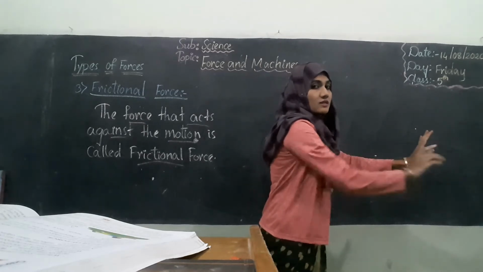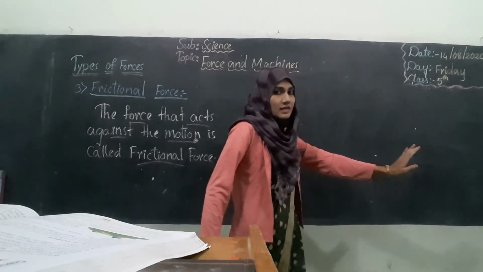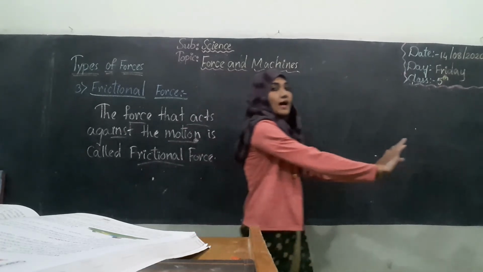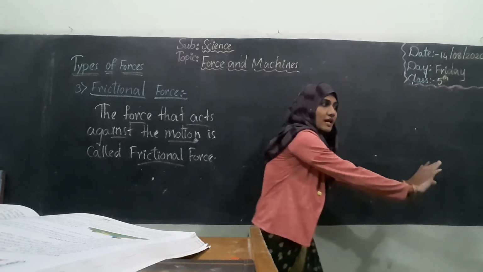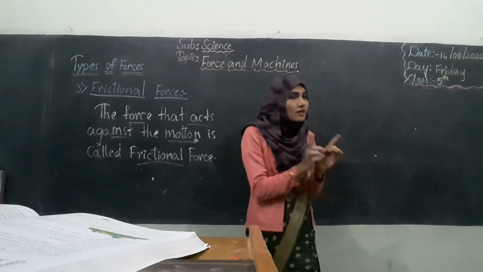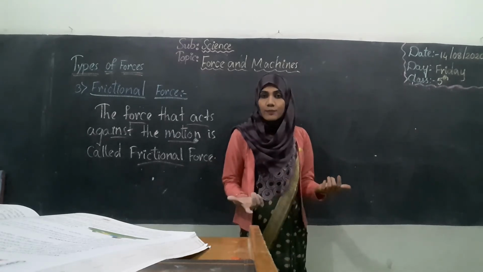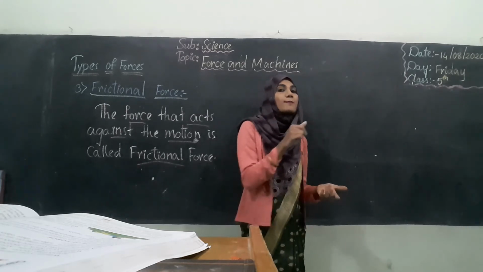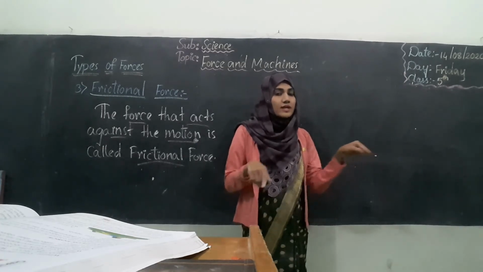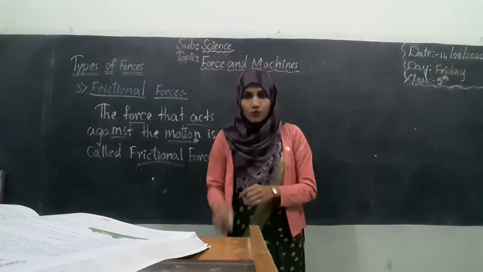The table is moving forward and your legs are slipping backward, so the table and your legs are moving in opposite directions. Why? Because you have applied some force, and the force which causes these two objects to move in opposite directions is called frictional force.